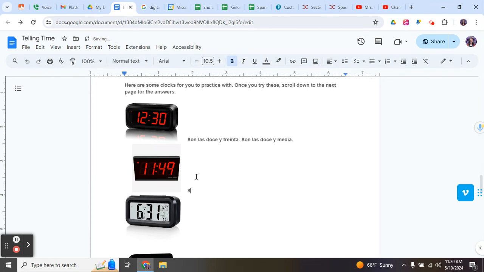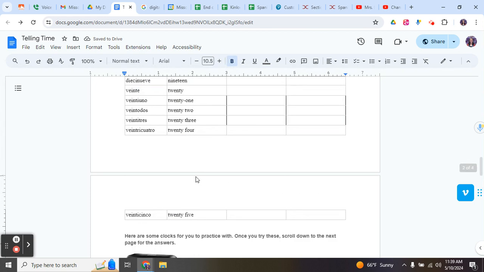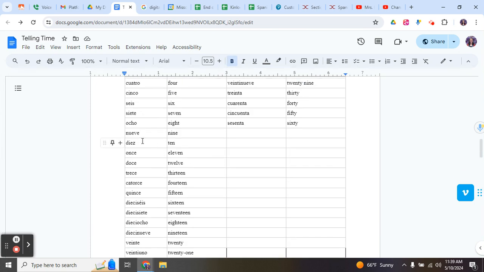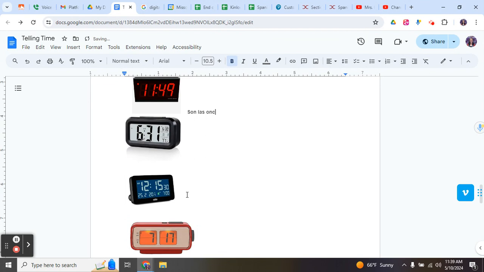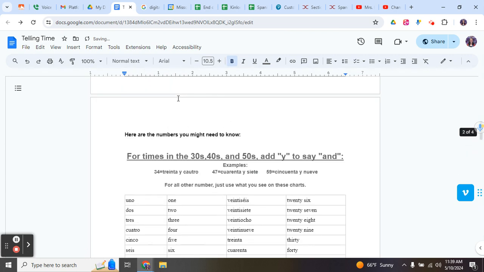Now we want to say it's 11:49. First we're going to start with "son las" because it's not 1. So it's 11, and we're going to find 11 up here on the chart. Once. And "y." Now I can say 49, so I'm going to say "cuarenta," and that's right here. Cuarenta is 40.